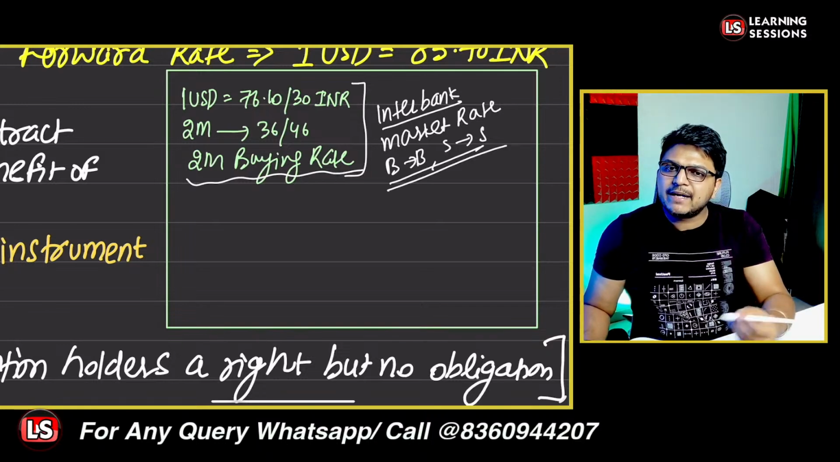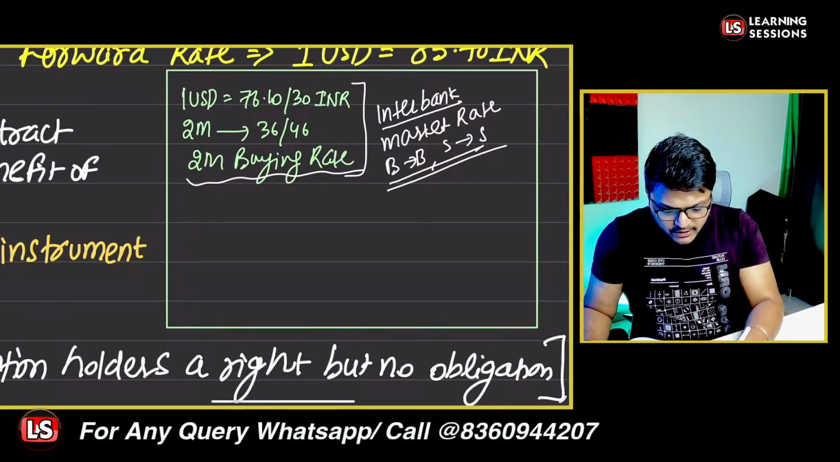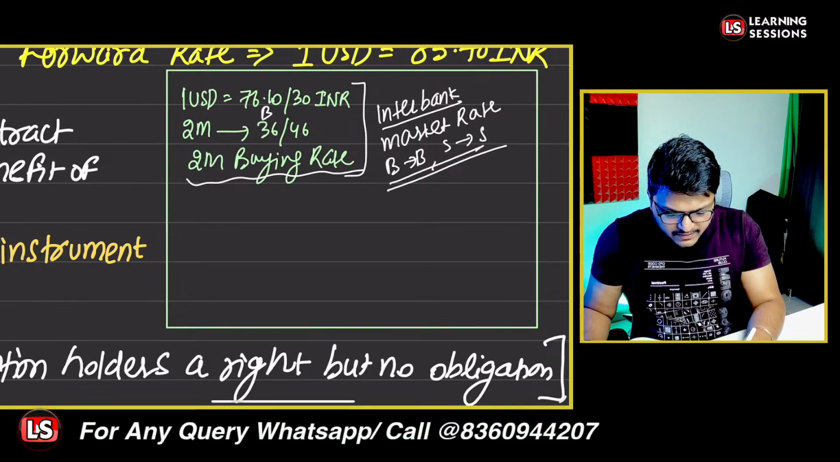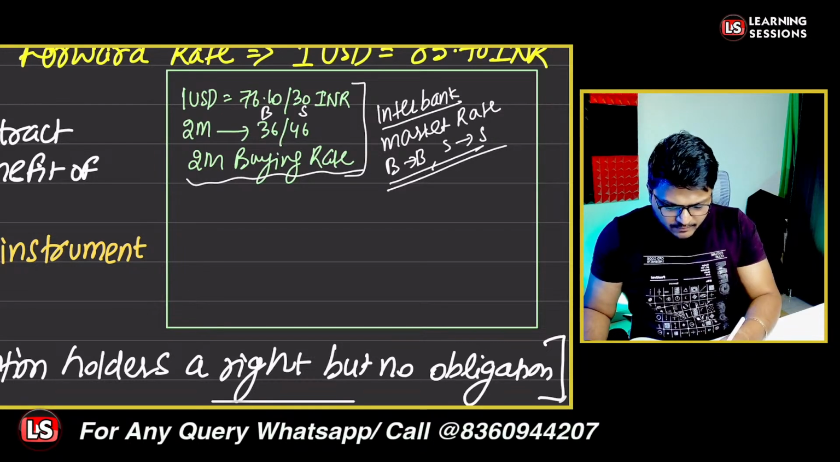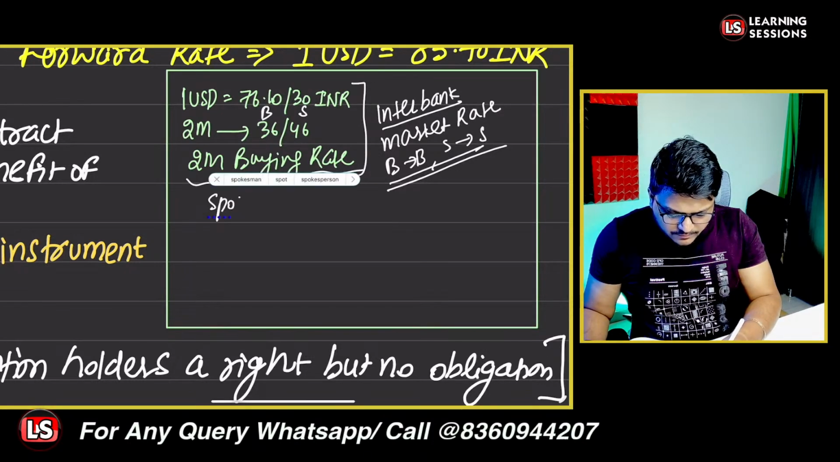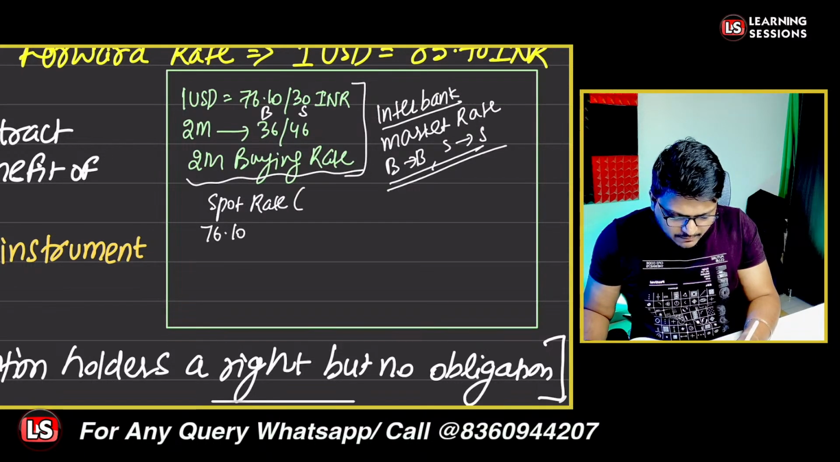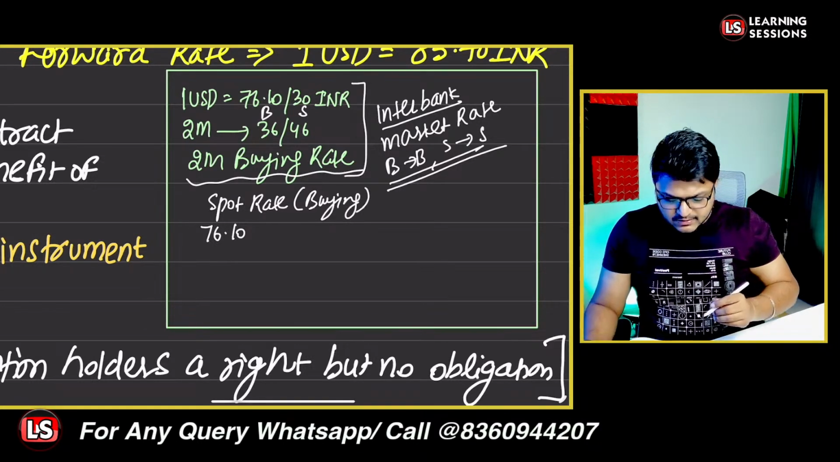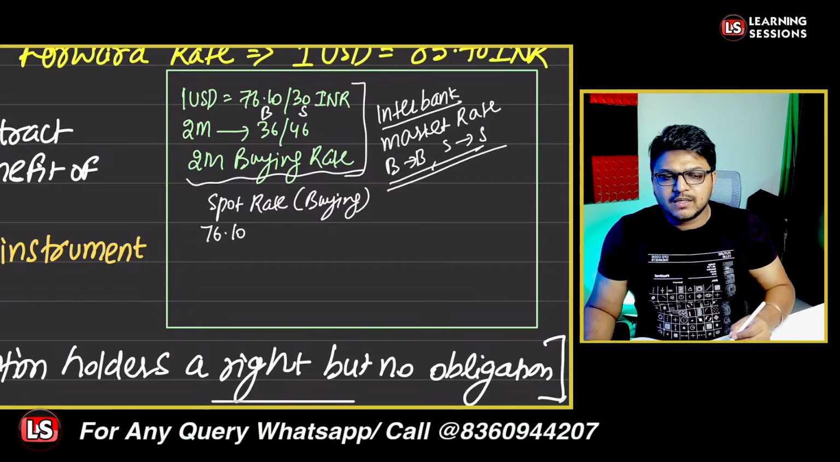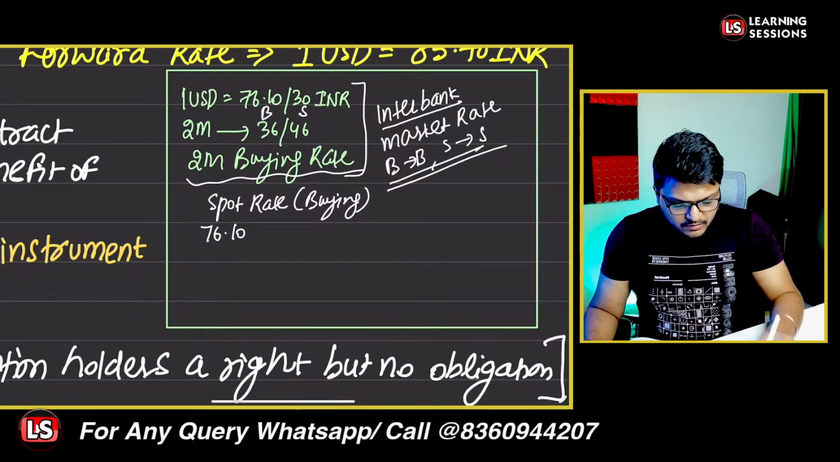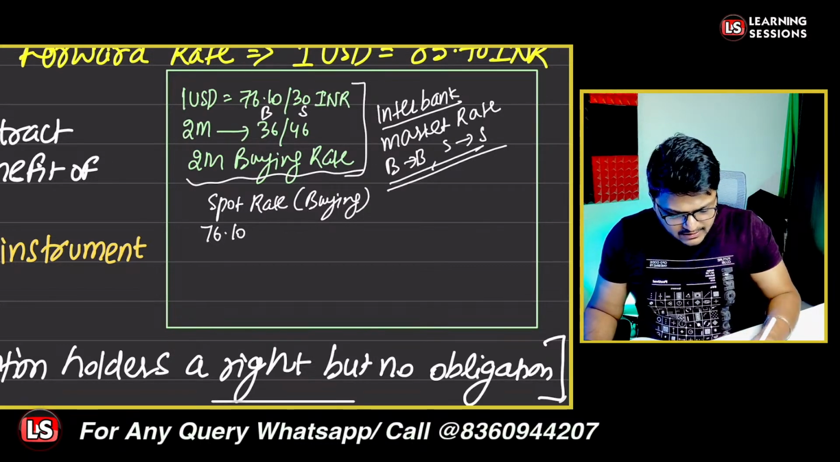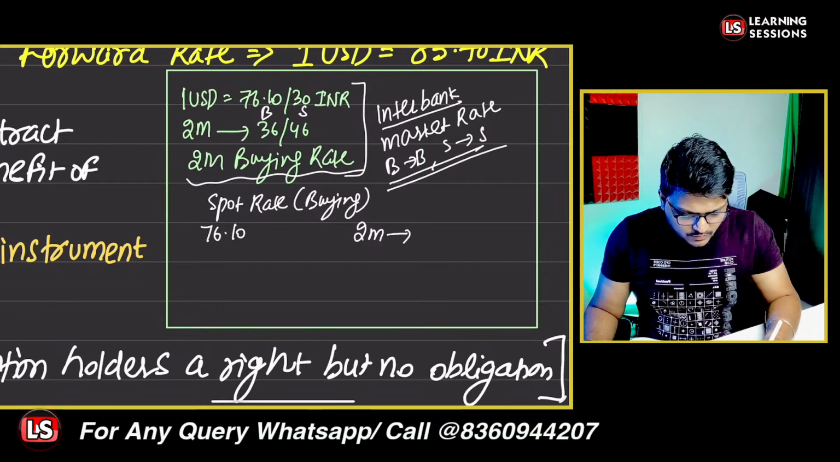So it will be what? It will be the buying rate only. So we have to consider the buying rate. So here 76.10 is the buying rate, 76.30 is the selling rate. So if we talk about the spot rate here, spot rate will be equal to 76.10. That is the spot rate buying. And also the currency would be available at premium or discount. Let us check the forward points after 2 months. These are 36 slash 46.